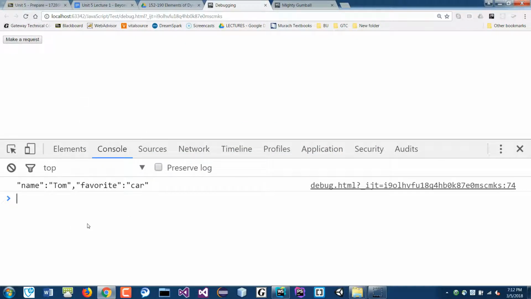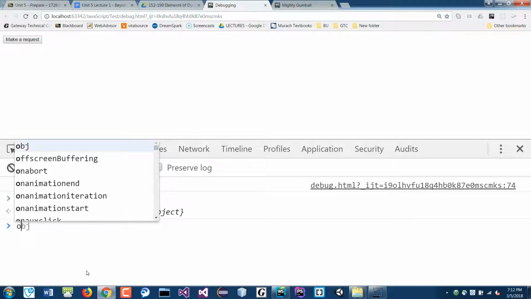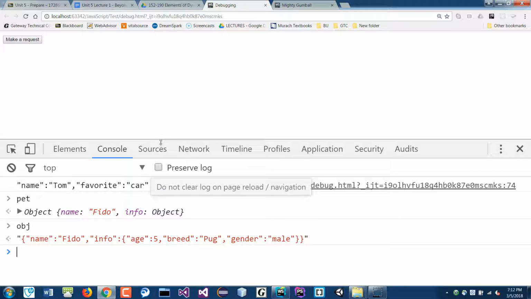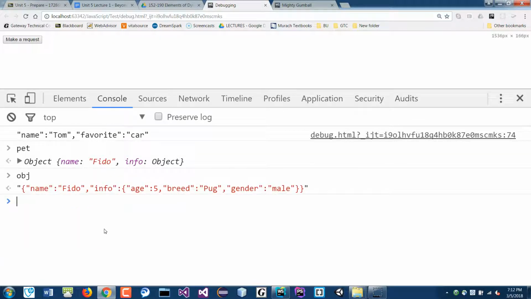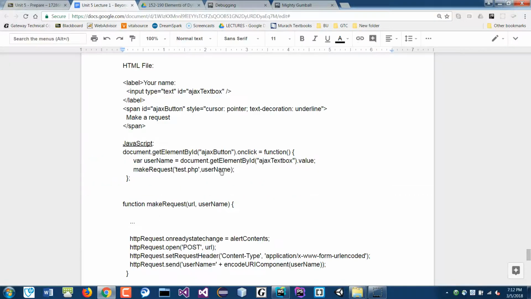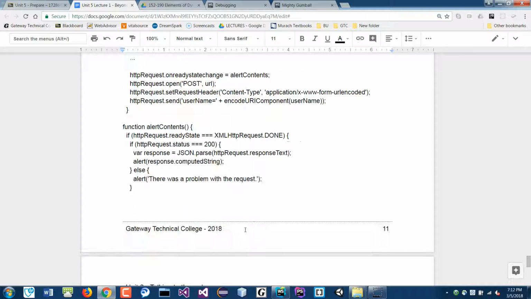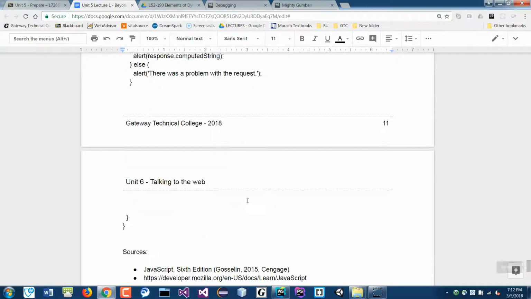Okay. If I type in pet, that's the object. Obj is a string. Okay. So you look at it, I mean, you have similar data, but different information. Okay. I think that's all I want to cover.